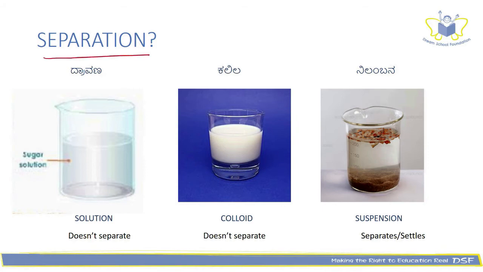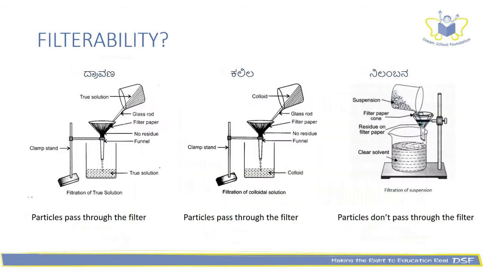Let's look at separation. If we let these three different types of mixtures to stand for a while, in a solution, nothing separates out. In a colloid, there is no separation happening, whereas in suspension, the particle starts to settle or separate. Let's compare filterability.